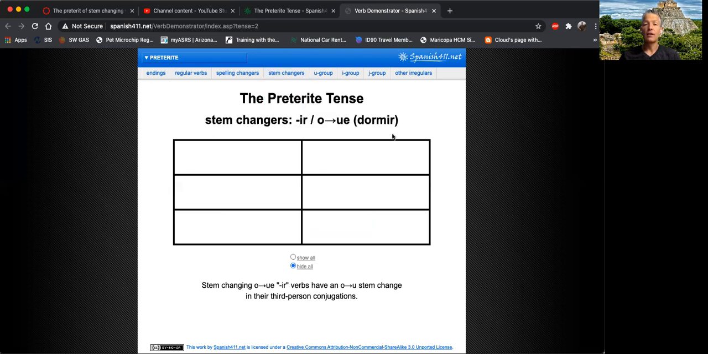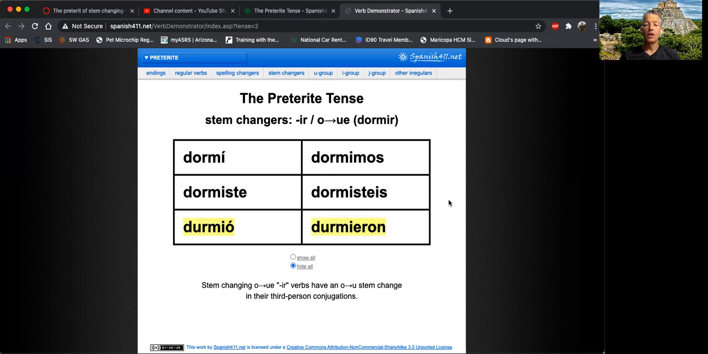We also have dormir. In the present tense, it was O to UE. It's an IR verb, so it will stem change. However, let's take a look and see how it stem changes in the preterite. Dormí, dormiste, durmió, dormimos, dormisteis, durmieron. So notice that dormir, which stem changed from O to UE in the present tense, changes from O to U in the preterite tense.